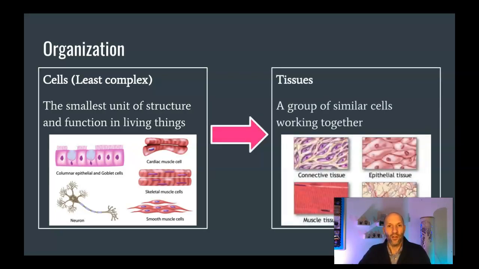Now, a group of cells can work together to form a tissue. The cells will perform a similar function. So, for example, connective tissue or epithelial tissue. Epithelial tissue is just your skin, and your skin is made of skin cells. So those skin cells work together to form skin tissue. The same thing with muscles. Muscle tissue is simply a bunch of muscle cells working together.